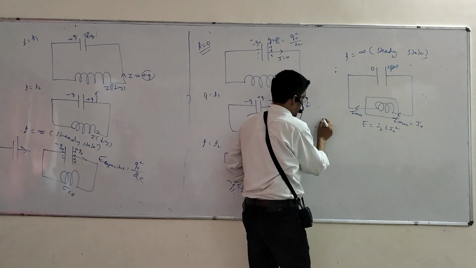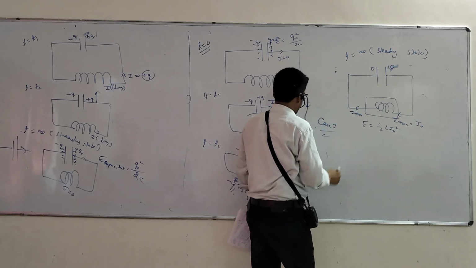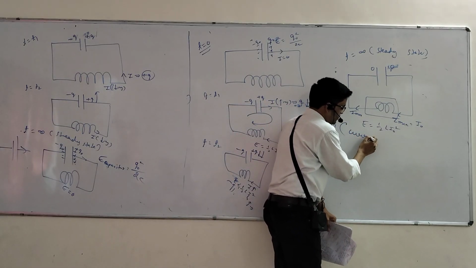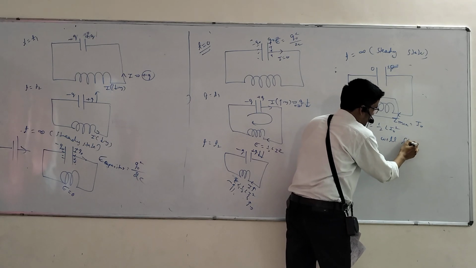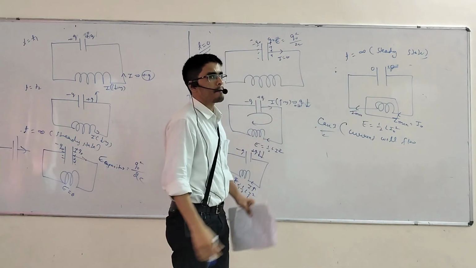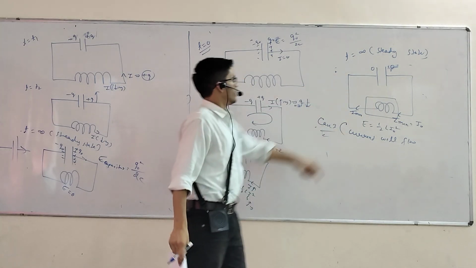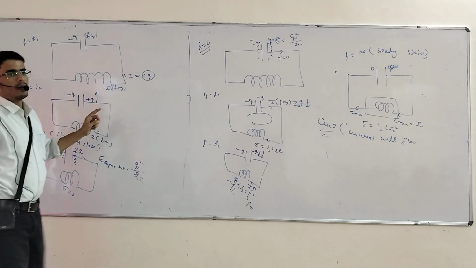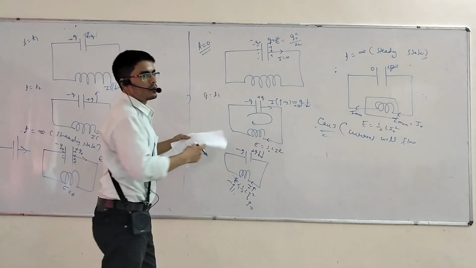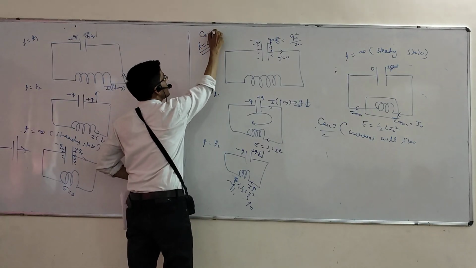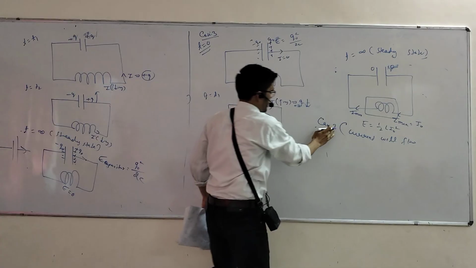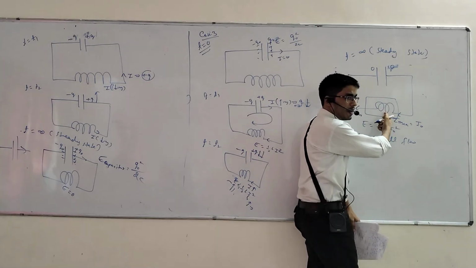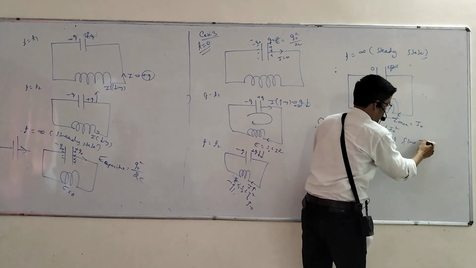So here, case 3. Case 3 is complete. Current will flow, it is a continuation of case 2. That case 2 was completed up to here. Again case 2. Case 2 complete, right? That whole is case 2. Again T equals 0. That is case 3. That will be case 4. Here current will flow from inductor to capacitor.